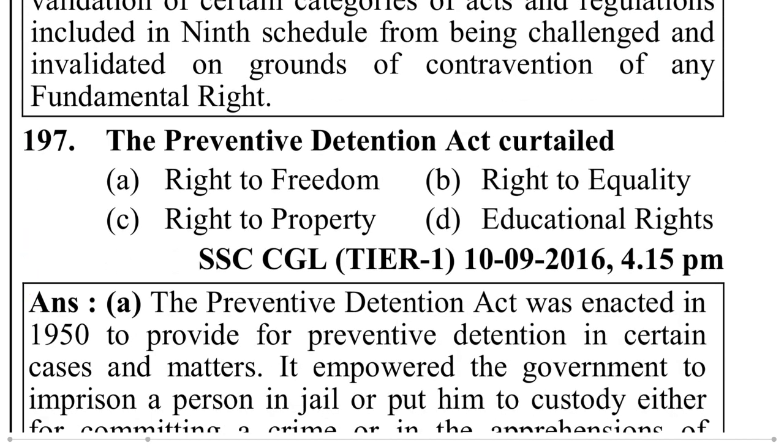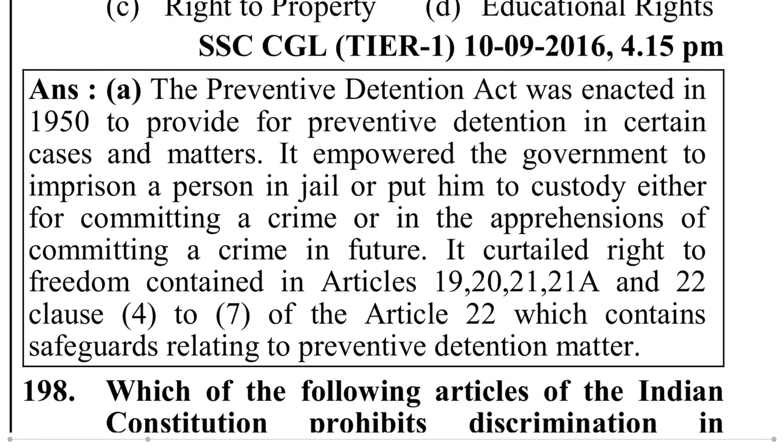The Preventive Detention Act curtailed the right to freedom, right to property, and right to equality. The Preventive Detention Act was enacted in 1950 to provide for preventive detention in certain cases and matters.